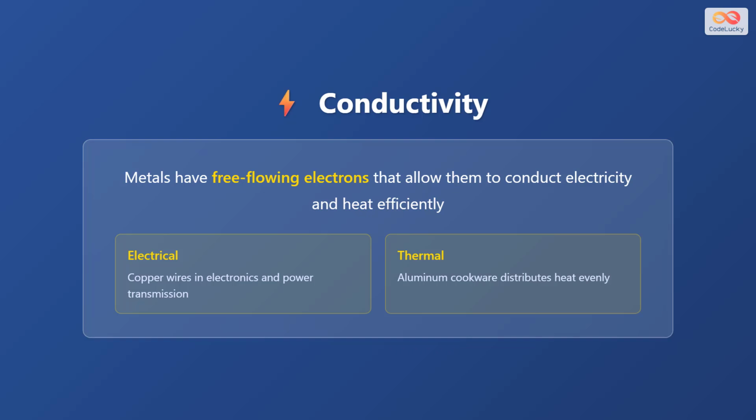Conductivity is perhaps the most technologically important property of metals. Metals contain free-flowing electrons that move easily throughout their atomic structure. This electron mobility allows metals to conduct both electricity and heat with remarkable efficiency. For electrical conductivity, think of copper wires used in electronics and power transmission systems. For thermal conductivity, consider aluminum cookware that distributes heat evenly across its surface, ensuring your food cooks uniformly.